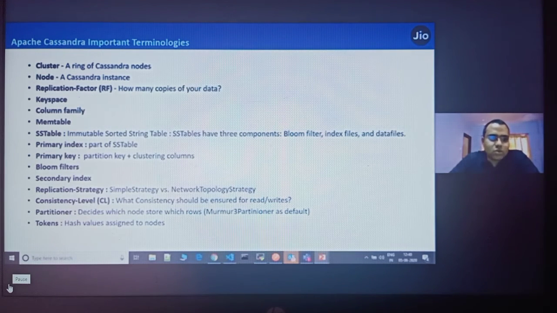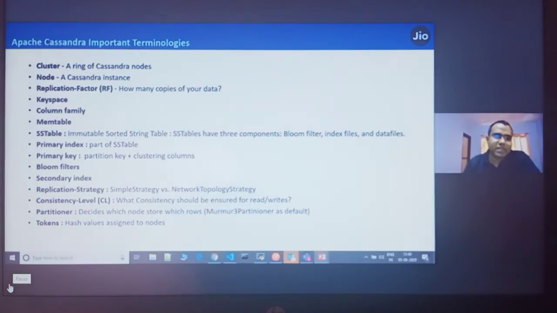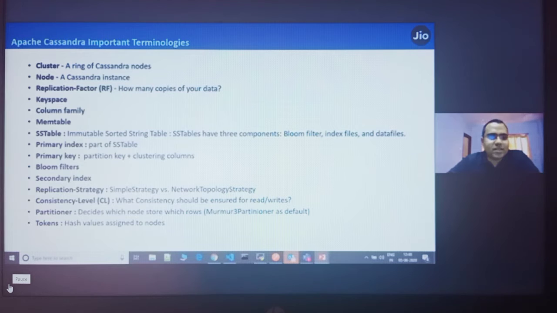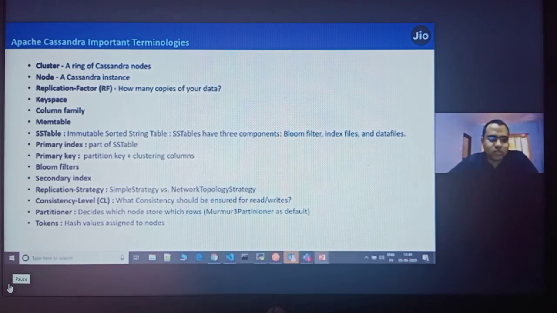So just remember that this is an immutable file. The primary index is a part of the SSTable where you want to search which SSTable has the data. Using that primary index, you can search which SSTable contains my data, whenever I go for any search or for a particular key.